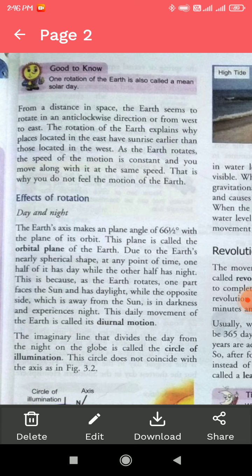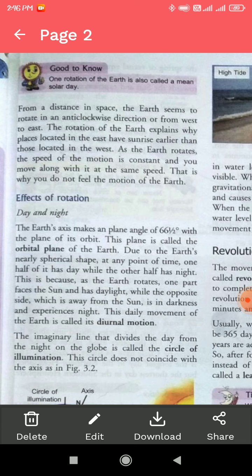The rotation of the Earth explains why places located in the east have sunrise earlier than those located in the west. Due to the rotation of the Earth, places located in the east get sunrise earlier than those located in the west.